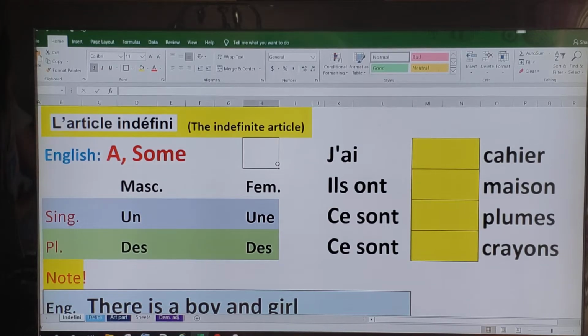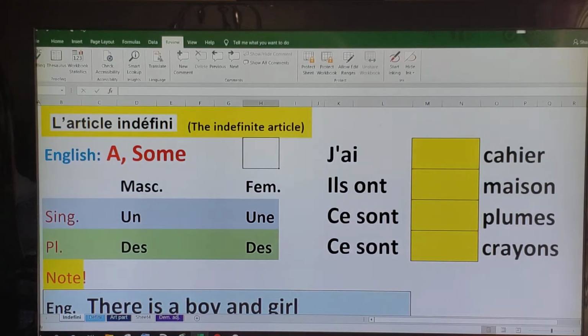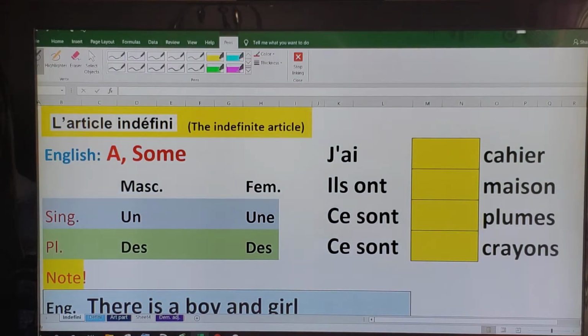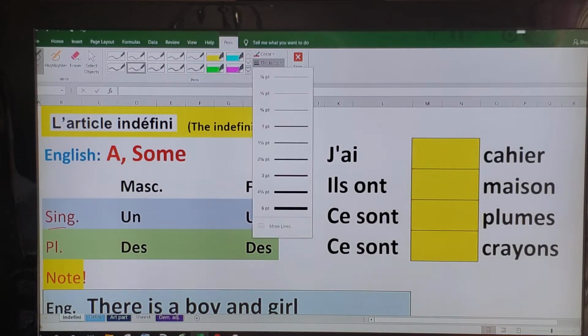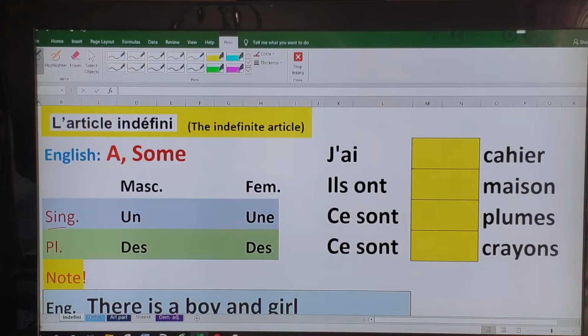Okay, in French grammar, we know that nouns can either be masculine or feminine, right? And likewise, masculine nouns can be masculine singular or masculine plural, and feminine nouns will be either feminine singular or feminine plural, right?